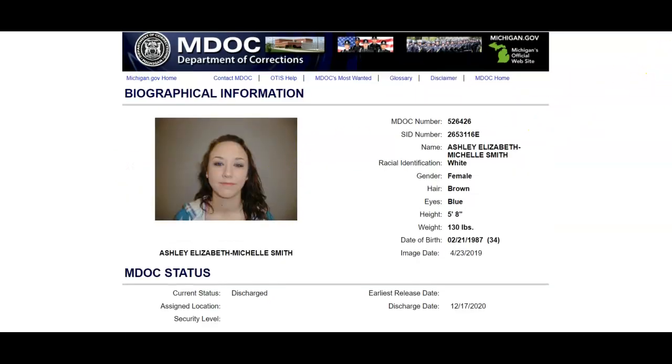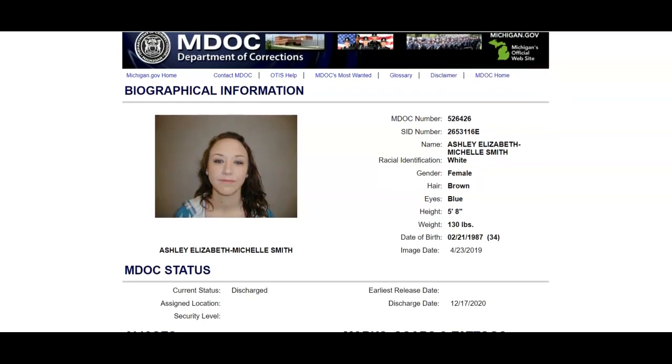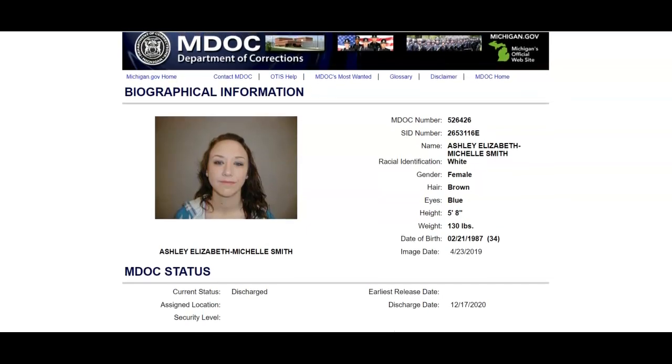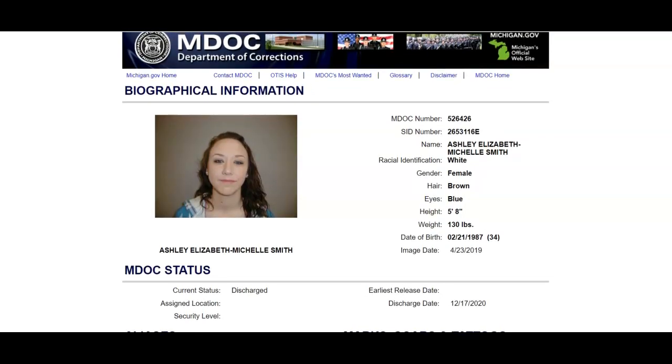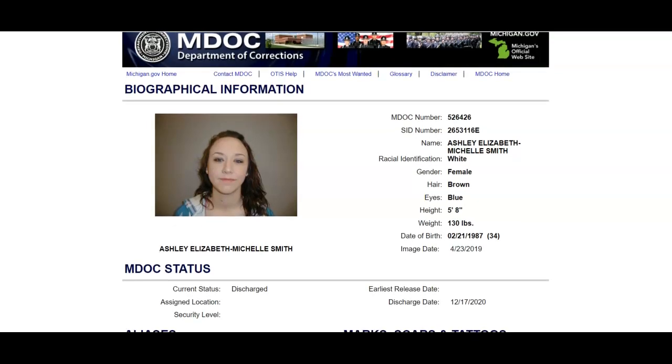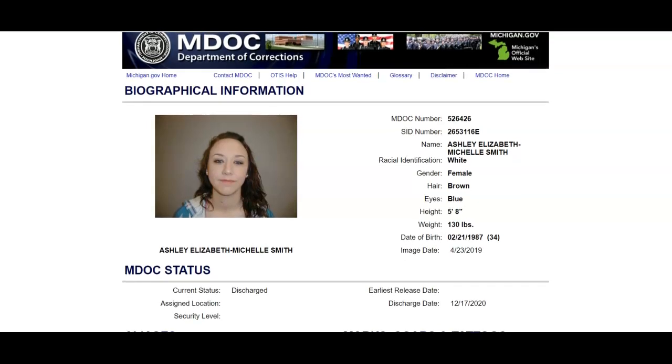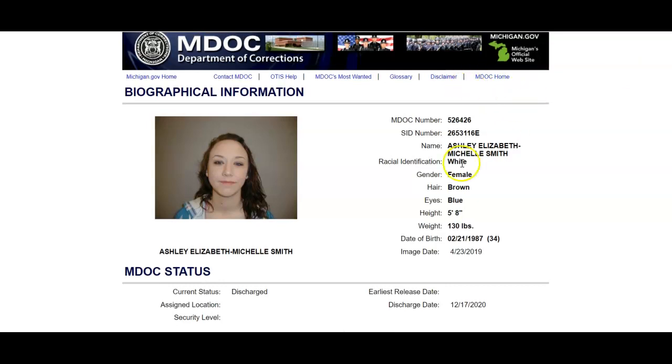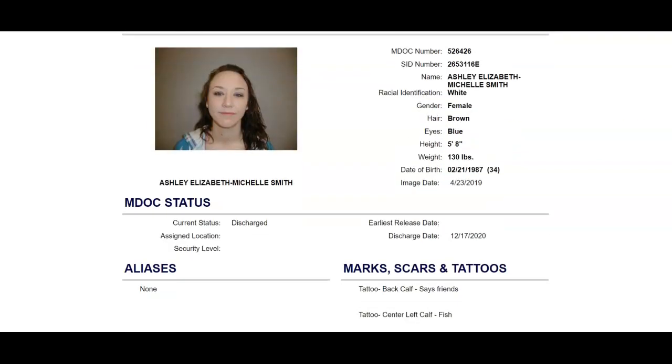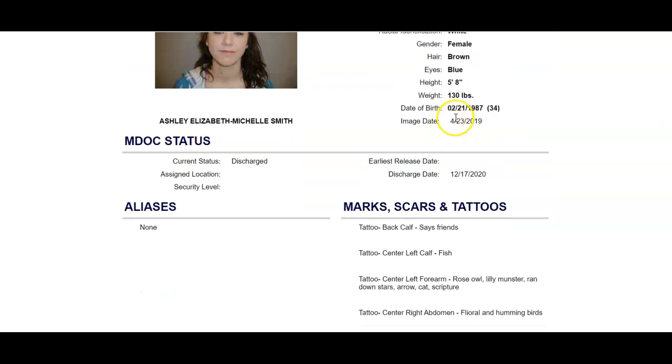we have obviously a photo, so you're able to see a recent photo, or however recently they were in prison, of the inmate, or previous inmate in this case. Physical description as well, if it's not clear from the photo, and date of birth. And yes, they do give you the image date as well. So if it happens to be something from years ago, you'll know whether the person may have changed substantially since then. In this case, because this person is out, you have a discharge date.